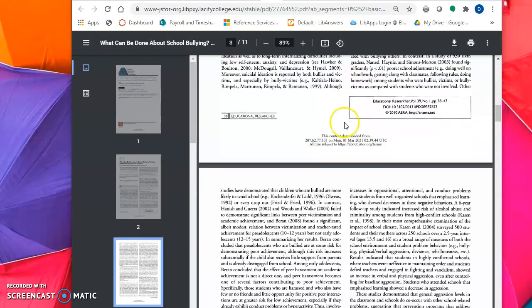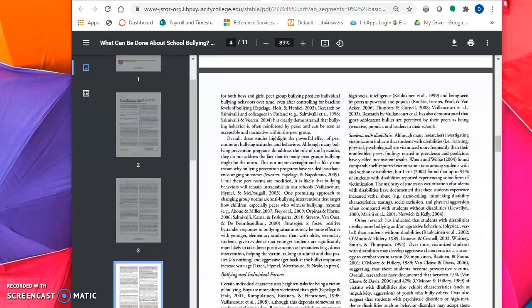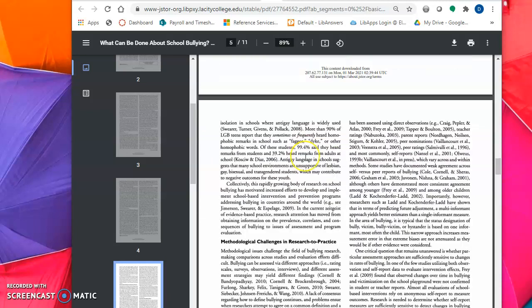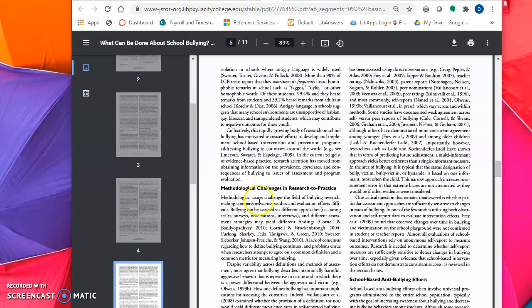Let's see. So here's bullying and individual factors. That sounds like it would be something interesting. Methodology. These are research studies whenever they use the methodology, which also makes them different from the popular sources like magazines and newspapers because they actually do studies. So up over here, up at the right-hand side, there's the print function, and then there's the download.